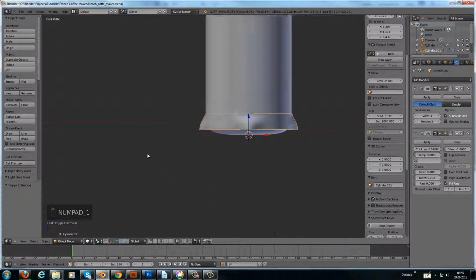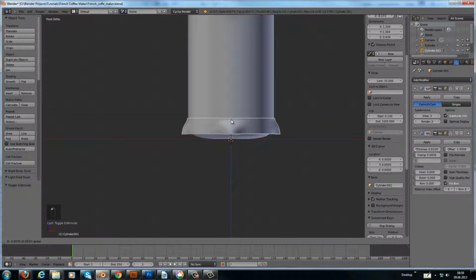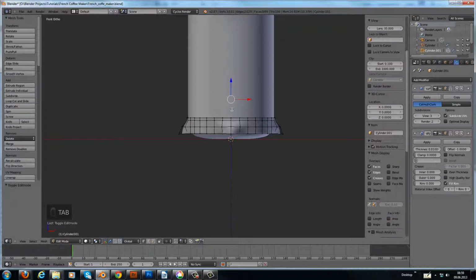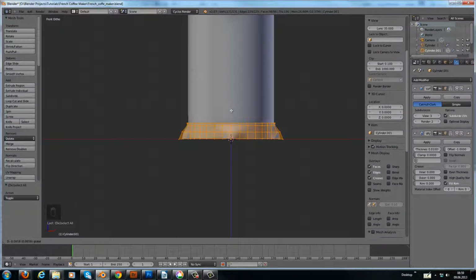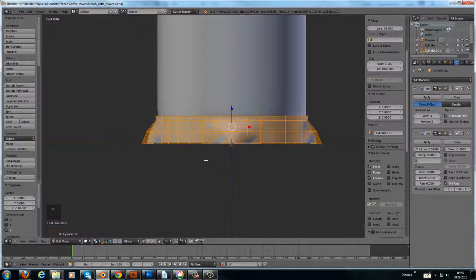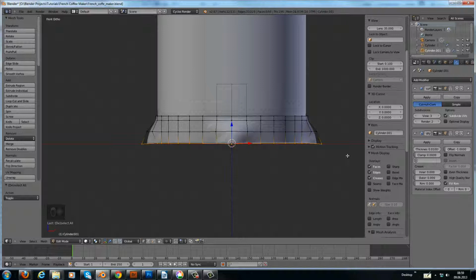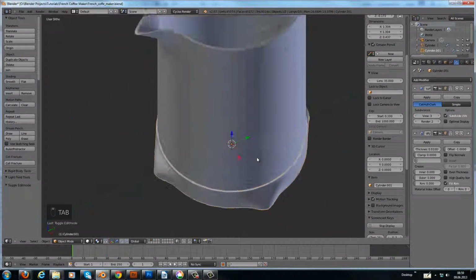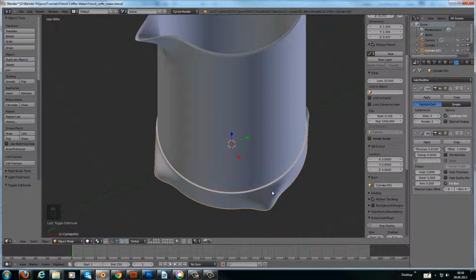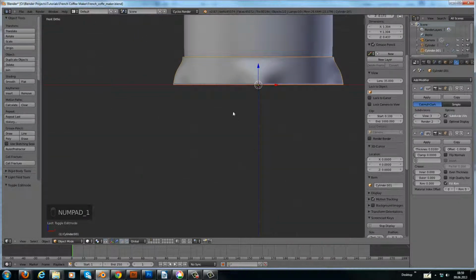and I have to bring the stand down a little bit more. Let's tab into edit mode, select all, and bring it down like this. And let's grab these guys and scale them in Z0. So we have a straight line here, and put it down a little bit more so it touches the red line. Okay, this is the stand, and now we add another cylinder.